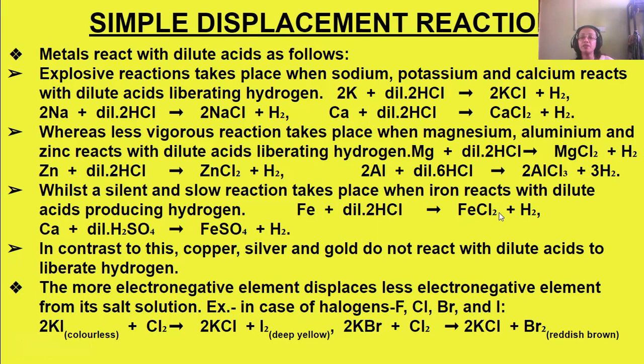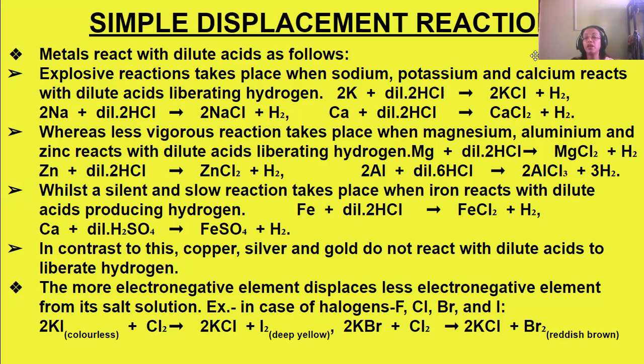Now, copper, silver, and gold, which lie below hydrogen, will not react with the dilute acid to liberate hydrogen. Okay, so what do they do? The more electronegative element displaces the less electronegative element from its salt solution. Displacement can take place, but it will not displace hydrogen. It will displace the less electronegative element.